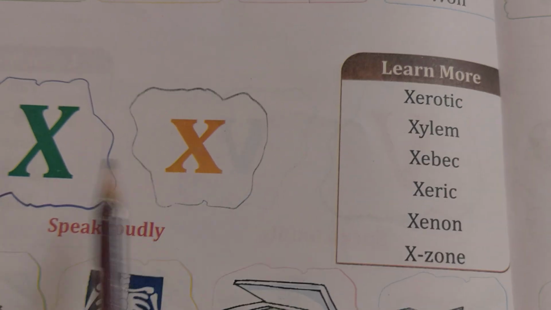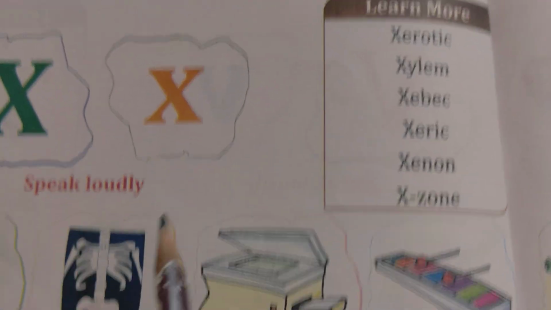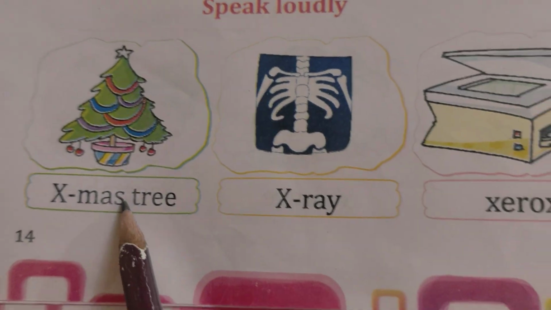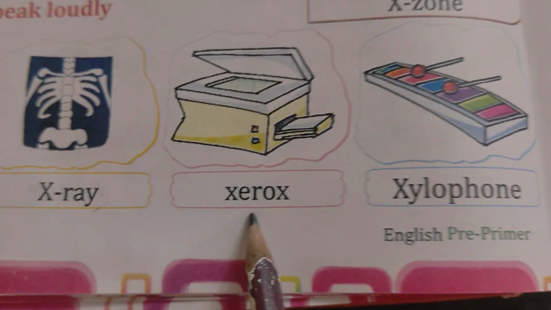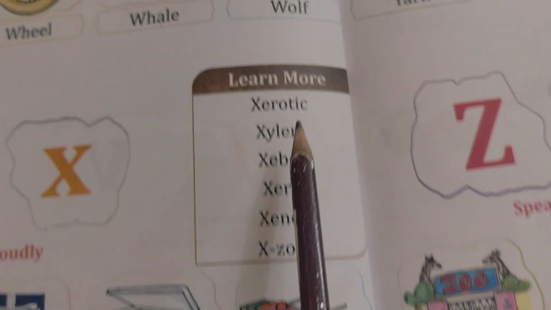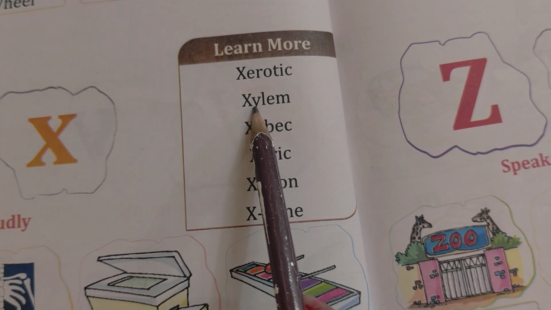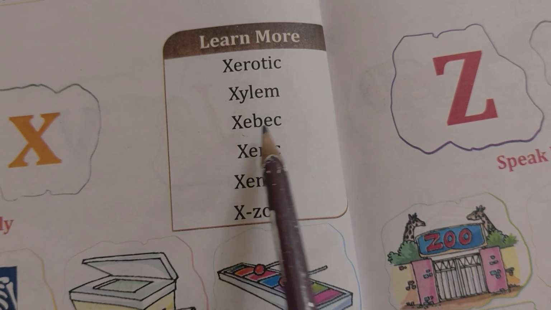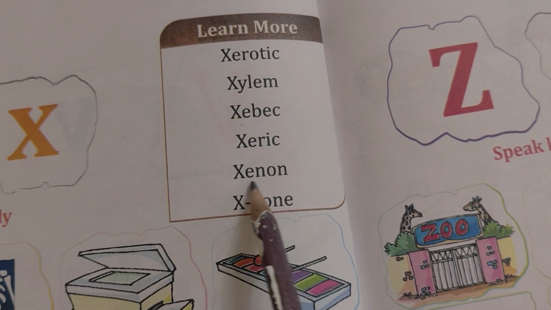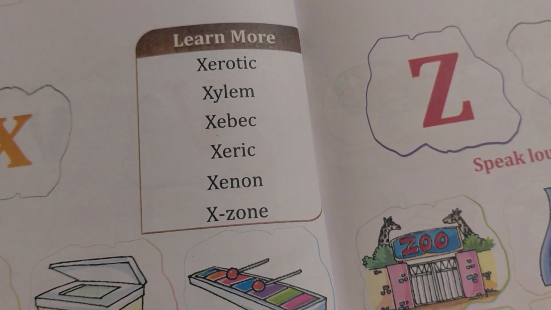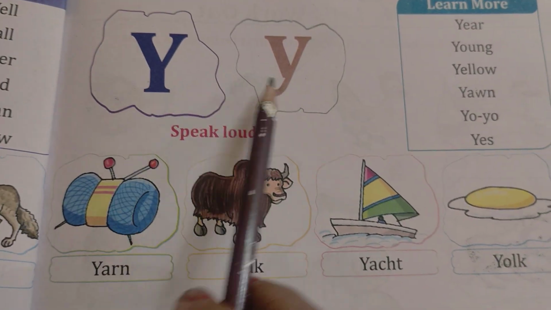Capital X, small x. X for Xmas tree, X for X-ray, X for Xerox, X for xylophone.